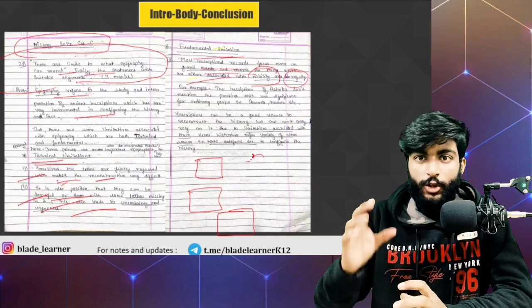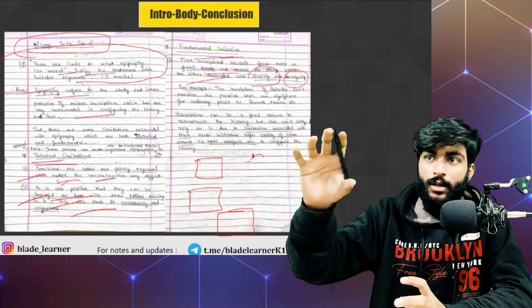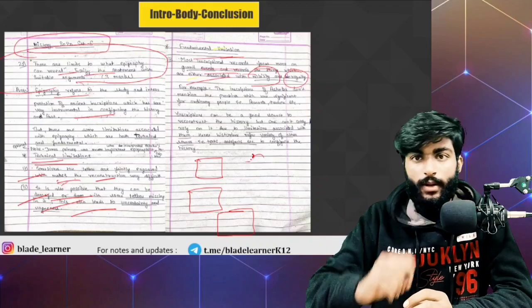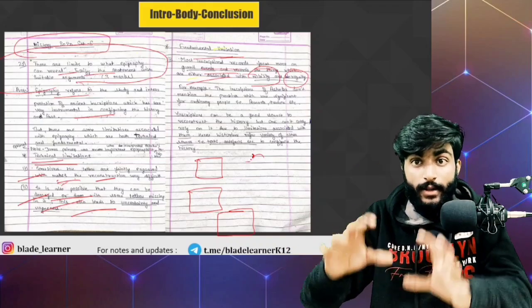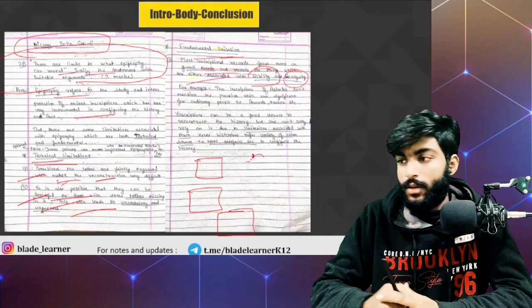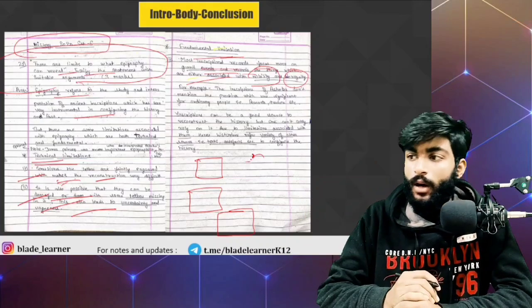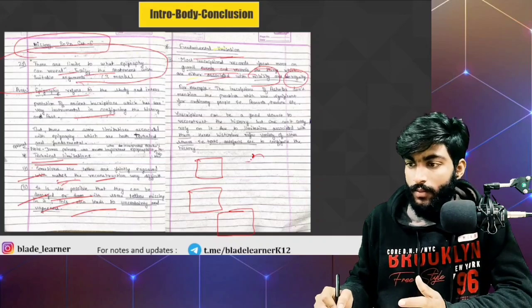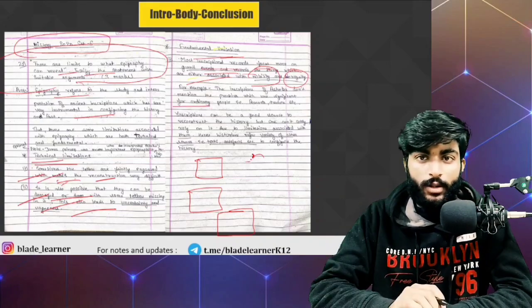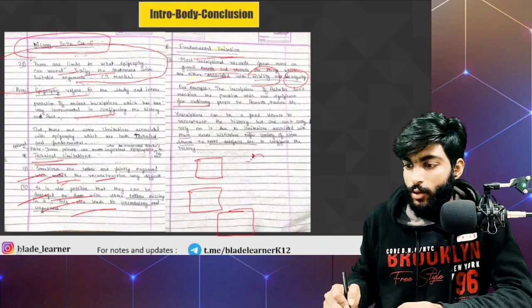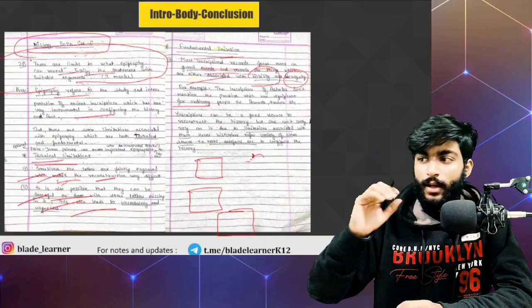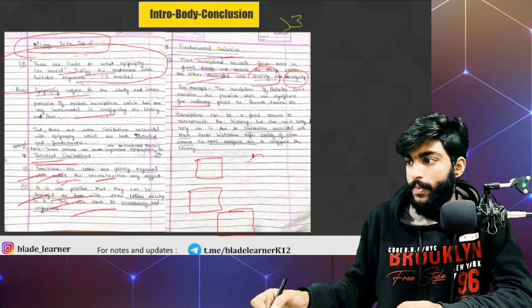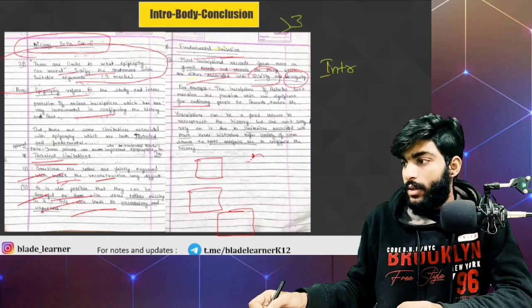There is no event which shows the perspective of how this impacted the trading class, how this impacted the craftsmen, how this impacted the peasantries, how this impacted the women, how this impacted untouchables. So in that way, this can also be a limitation. This is the fundamental limitation. Okay, so if this question is of 3 marks, then we'll have to write 2 points in technical limitation, 1 point in fundamental limitation. And then the best thing that you can do, first write an intro. What should the ideal format be of writing a 3 mark question or any question which is more than 3 marks? Write a good intro, okay.